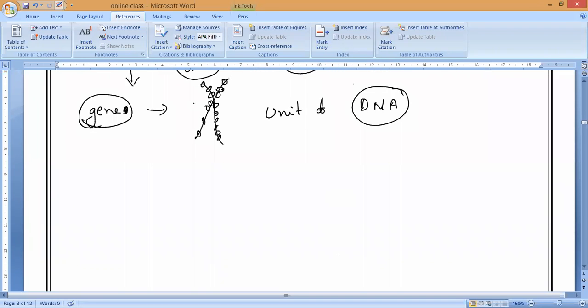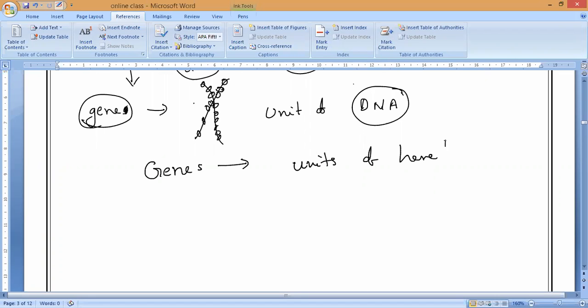So that is why, in every DNA and every chromosome, thousands of genes are there which control various characteristics of an organism. That is why we say genes are the actual units of heredity. Do you understand, everyone? Genes are called units of what?